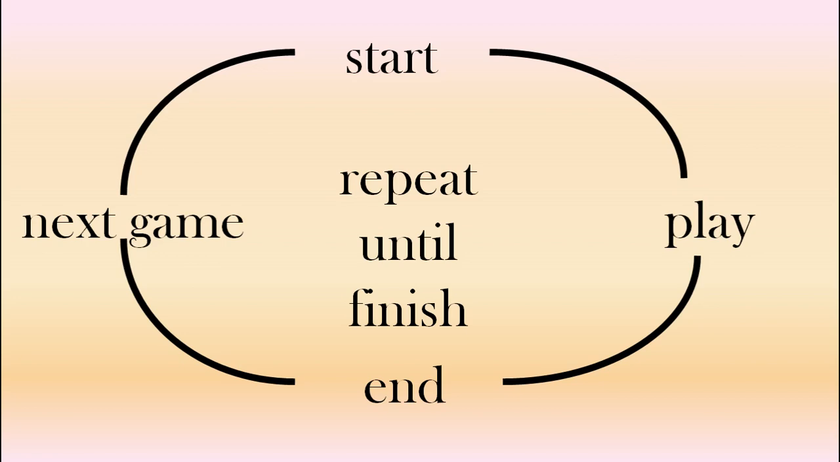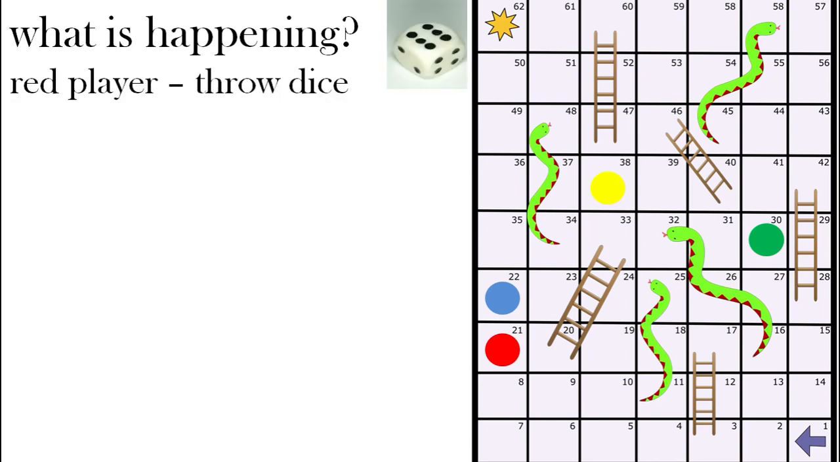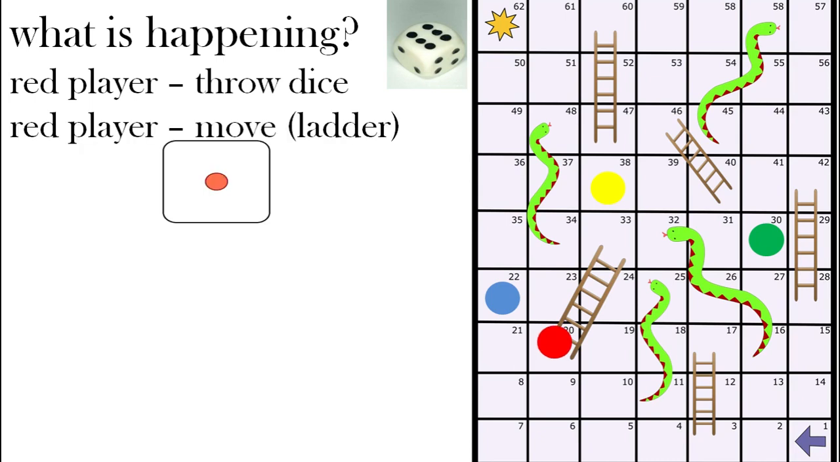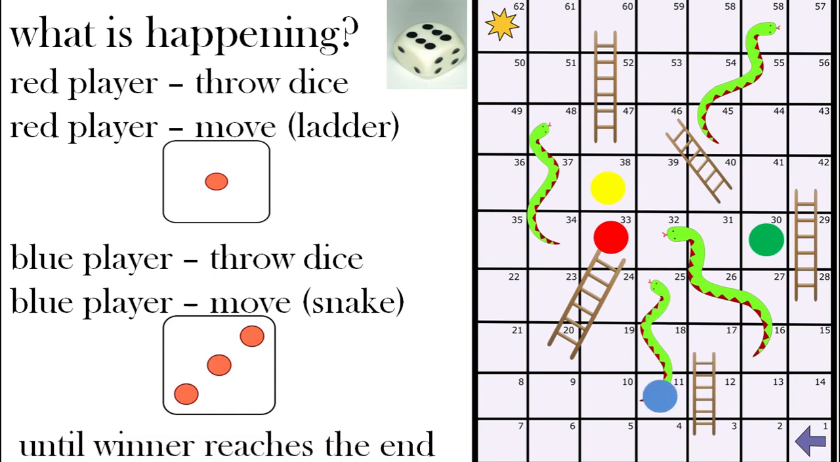What's happening here? The player with the red circle, the red player, throws the dice. We've got a 1. Alright, they landed on a ladder, so they move up. Blue player throws the dice. Oh dear, it's a 3, it's a snake, they go down. So here we have 4 players, they throw the dice, they move up ladders, down snakes, and the game finishes when they reach the end where the star is on here, square 62.